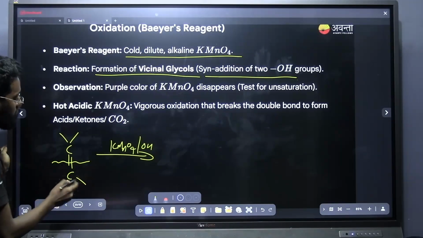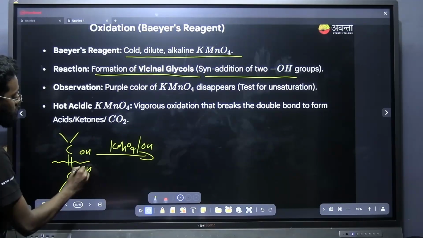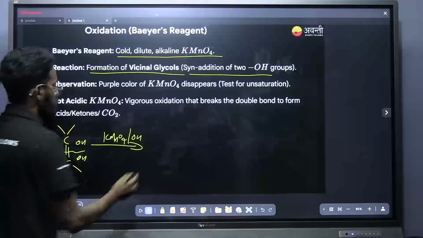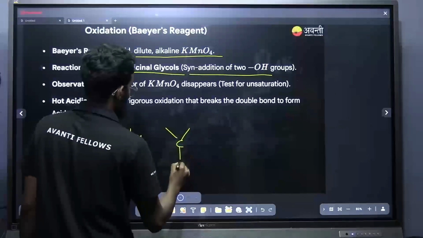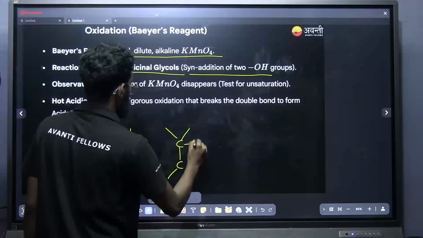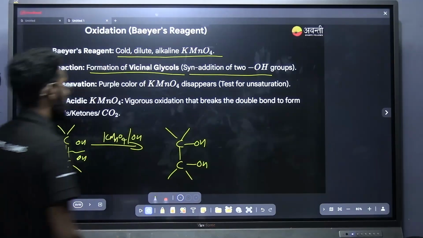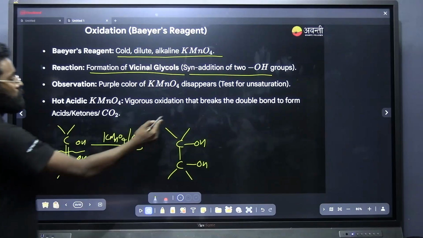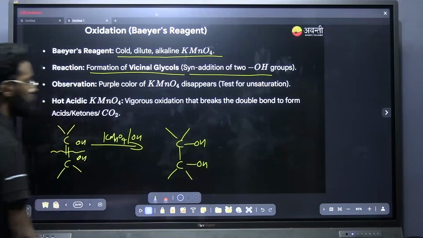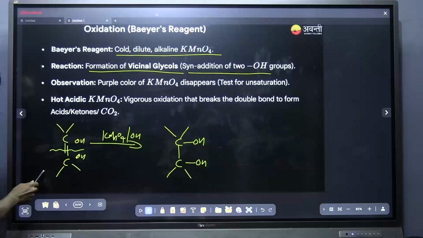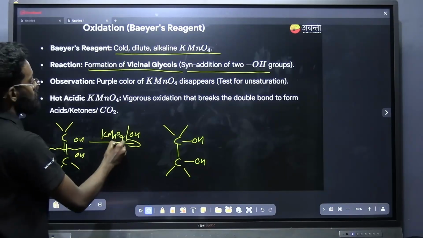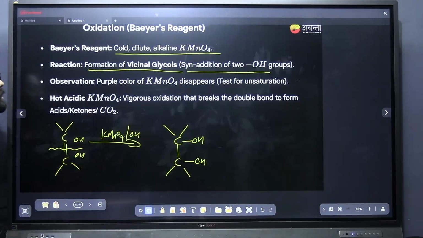Just break this bond and add OH to both sides. Break this bond, add OH to both sides. That's all you have to do here. And on doing this, what product are you getting? You will get OH groups added in the same position. OH should be added in the same position, that is syn addition. We will get a vicinal glycol, with two OH groups on adjacent carbons. That's the point. And this reaction will take place only if KMnO4 is cold, dilute, or alkaline.